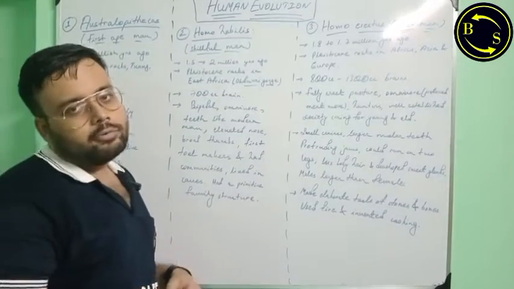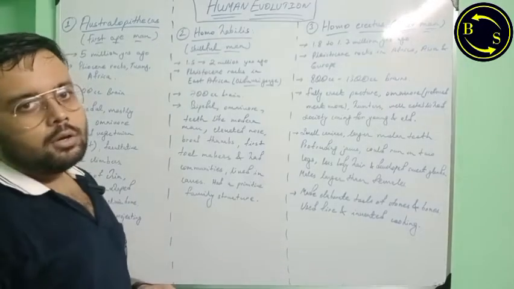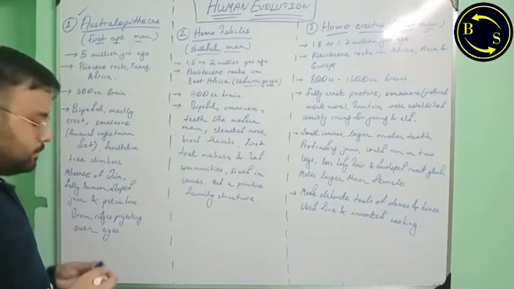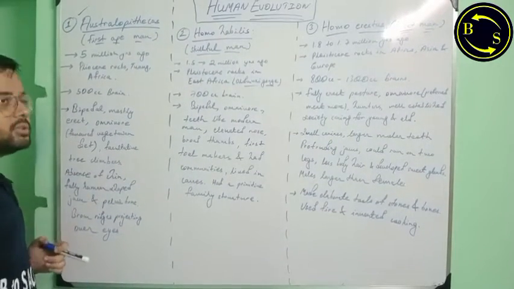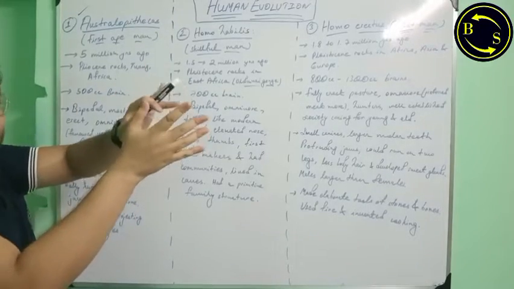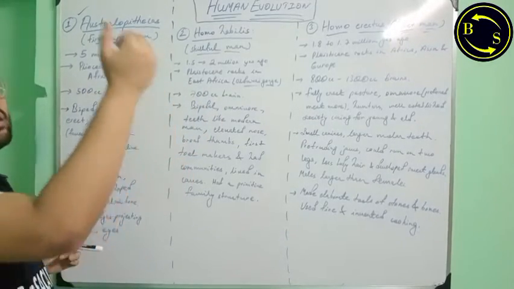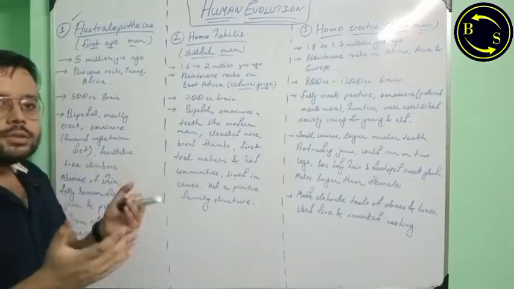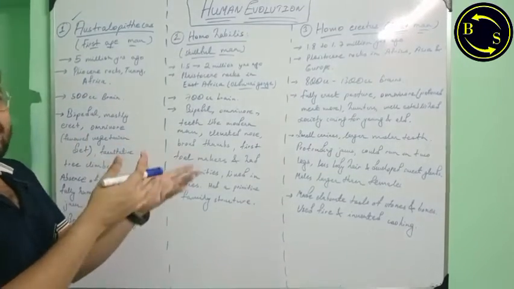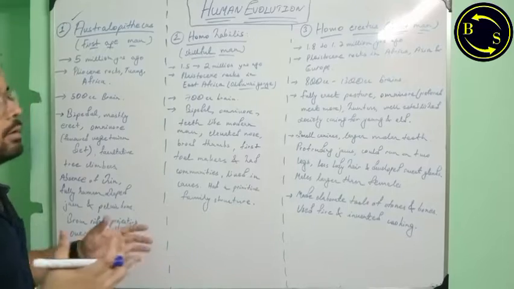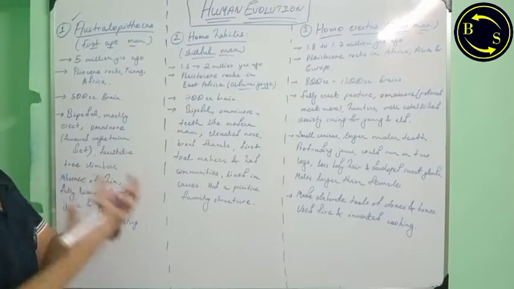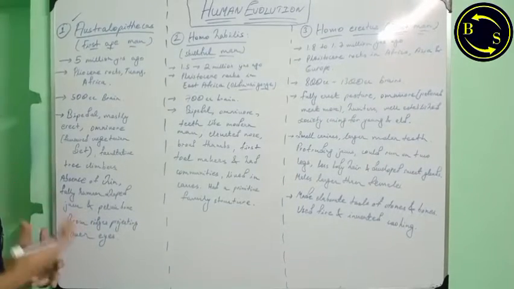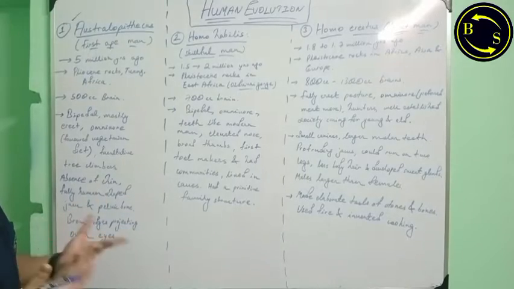Now, from the human line of evolution, the first individual which came into existence was Australopithecus, the first ape man. Why ape man? Because Australopithecus was the first one to deviate towards the human line of evolution from that common ape. So they were the first individuals that walked towards the human line of evolution. Okay, so they are the first ape men or ape women, as you wish.